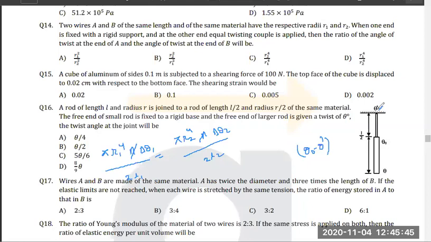This end is at theta naught and this is at theta dash, so the total change is theta naught minus theta dash. Agree? So this is your delta theta. And for the other, this end is at theta naught and this end is at theta. So what's the difference? It is theta minus theta naught. Anyone have any issue in this? Because delta theta is the change in angle between the two ends.